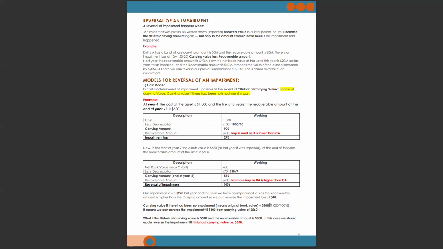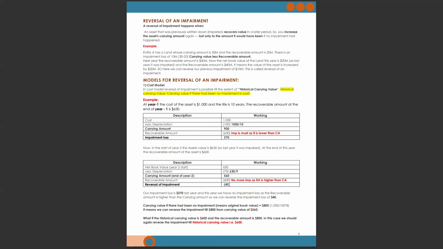Then you will get the difference. Let's say in this case the difference is 800 minus 560, which is 240. So it means you can reverse your impairment of 240. But here we have only a 40 gain. That's why we just reverse the 40 gain.